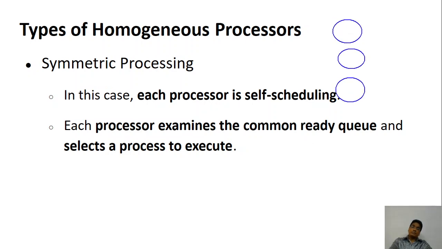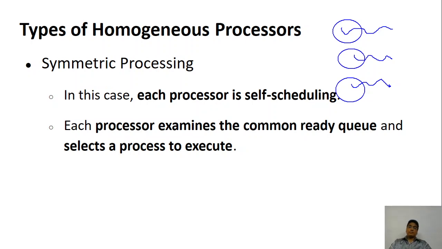Everybody is boss, so everybody does their work on their own. There is no secretary, no clerk, nothing. Each processor knows how to schedule itself. So here each processor is self-scheduling. That is why it is called symmetric, everybody is the same.